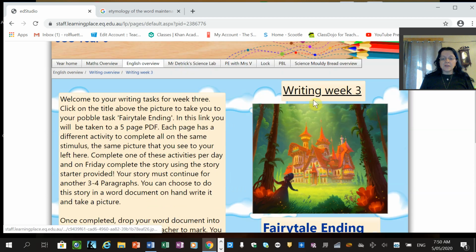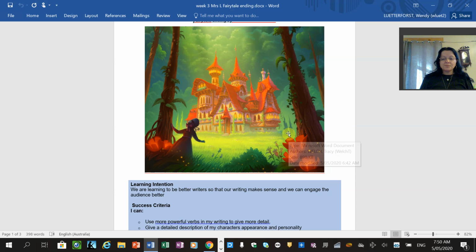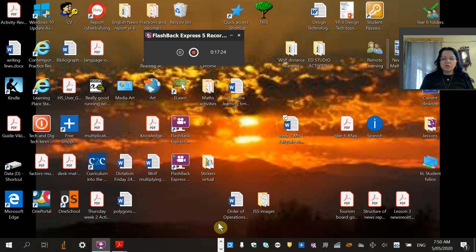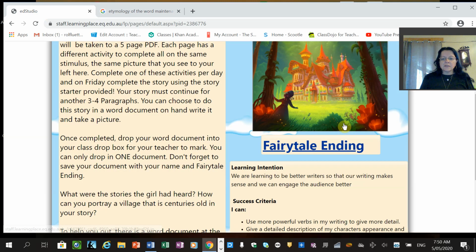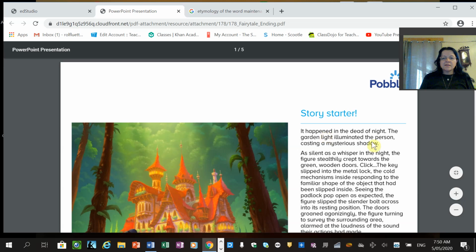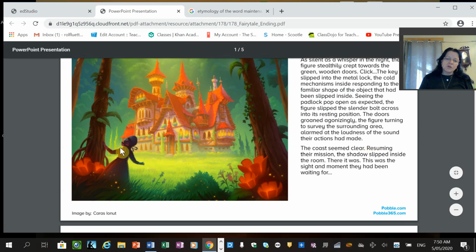Okay, so let's go in and have a look, and I think I've downloaded it. Make sure you put your name on it. Now when we go into the website, which I should do first, sorry for flipping around a bit, it's got the actual writing sentence starter there, which has got some information, so we'll have a look at that. So there's our image. Looks very fairy tale-ish, very fairy tale castle in a very interesting looking forest with this person over here who's obviously a girl or a lady.